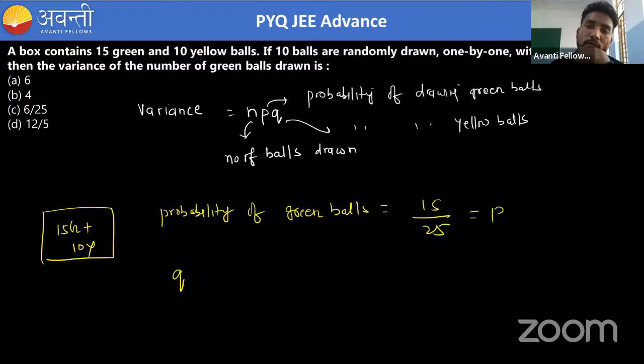And Q is the probability of drawing a yellow ball. Total 10 yellow balls and total 25, so it is 10 by 25. And how many balls do we have to draw? We have to draw 10 balls.